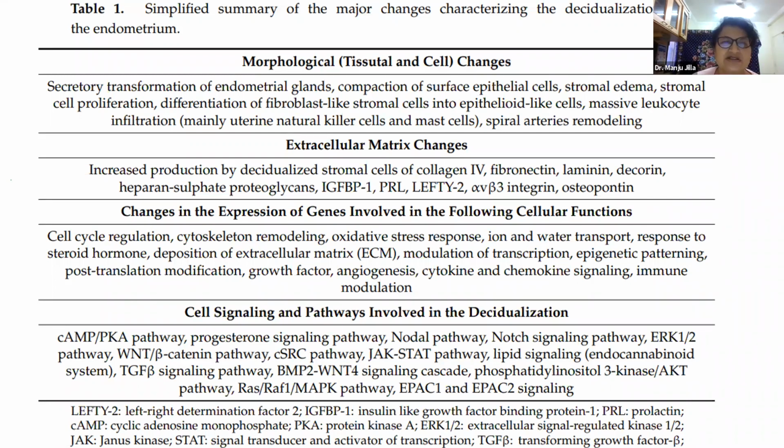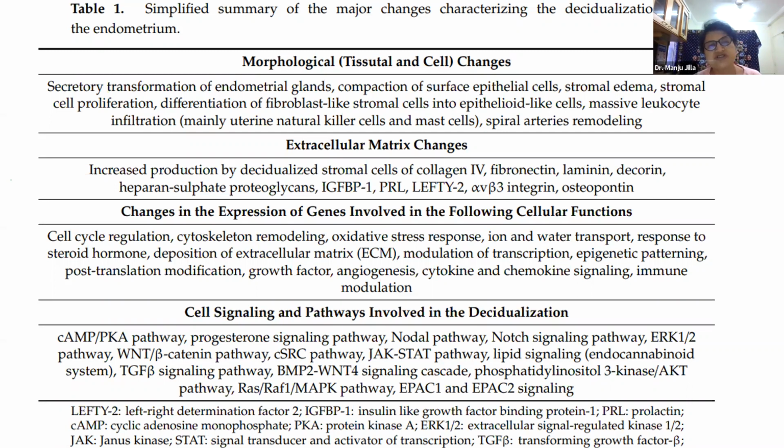They become secretory. The endometrial glands become compact. The cells become epithelioid. There is stromal edema and stromal cell proliferation. There is differentiation of the fibroblast-like stromal cells into epithelioid cells. There is massive leukocyte infiltration of natural killer cells and mast cells. And there is remodeling of the spiral arterioles.